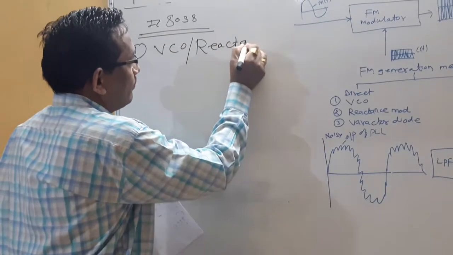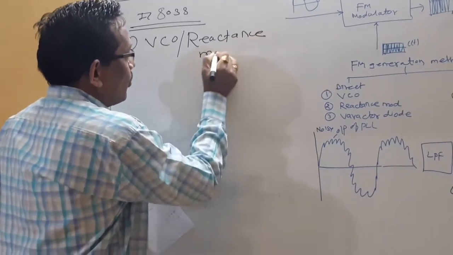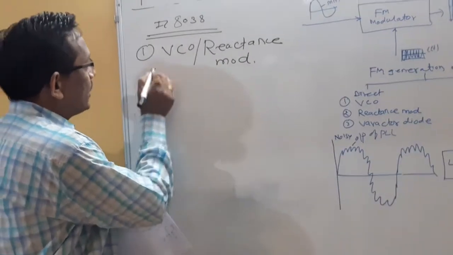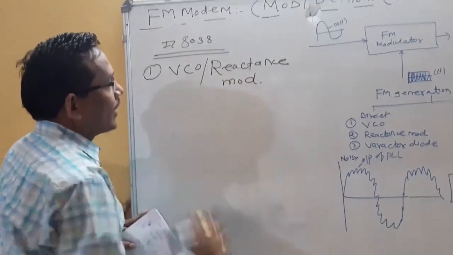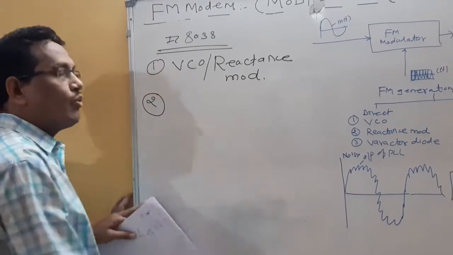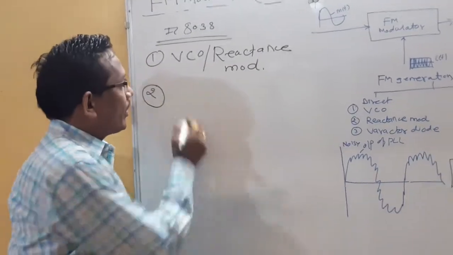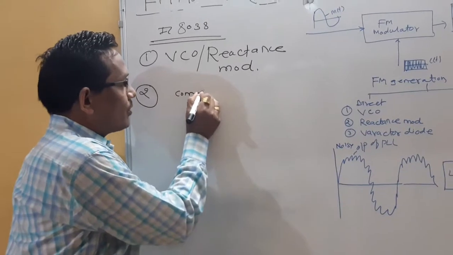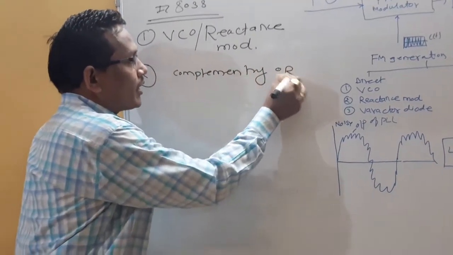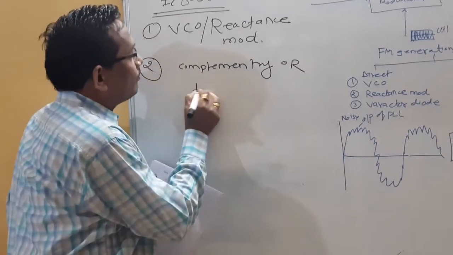I will call this IC a voltage controlled oscillator, otherwise a reactance modulator. Some important features of this IC is that it always produces a complementary output, otherwise called an inverted output.